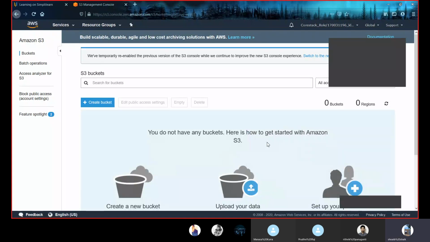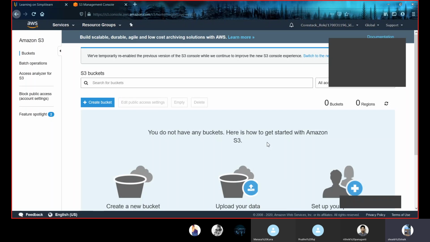Scalable means we can increase or decrease our storage. Here in this case, scalability refers to storage. We can increase or decrease our storage according to our requirement in minutes. So that's why we use this Amazon S3. Apart from scalability, it provides us with data availability, security, and performance.